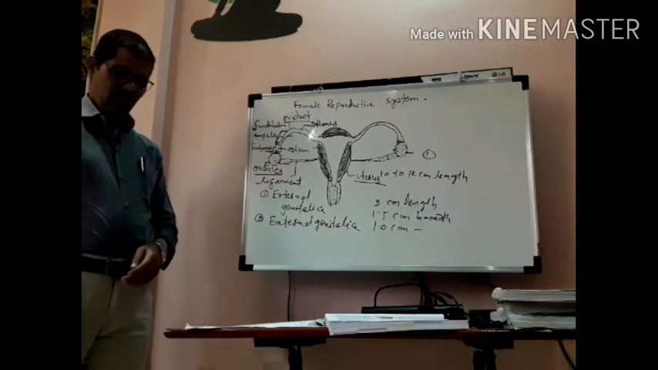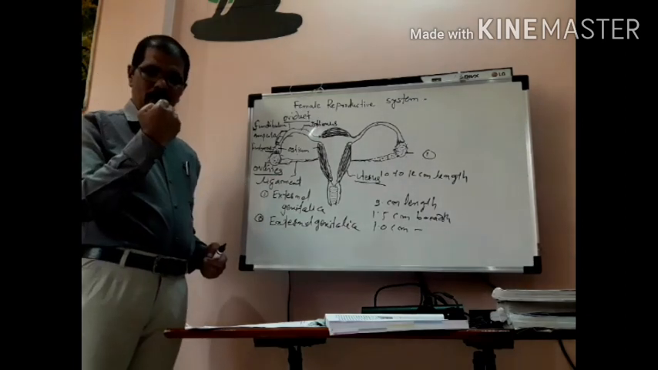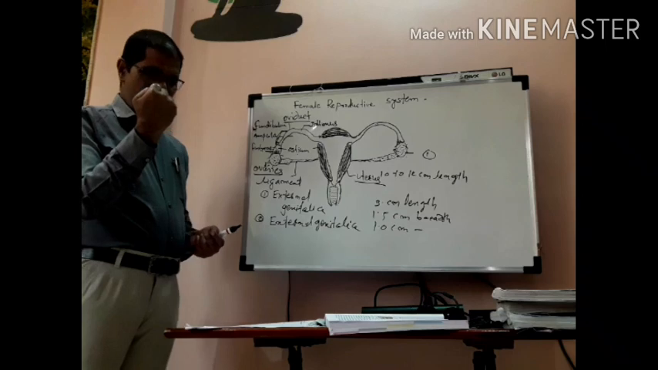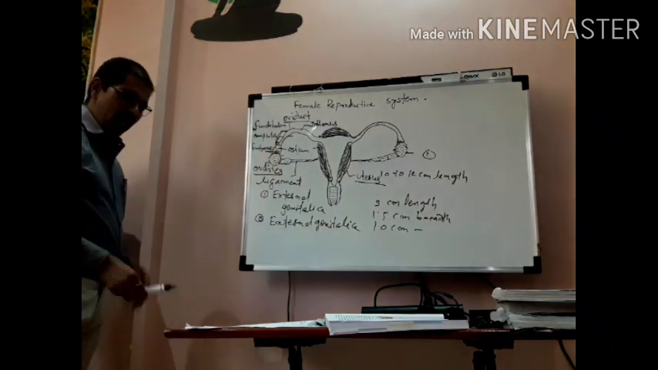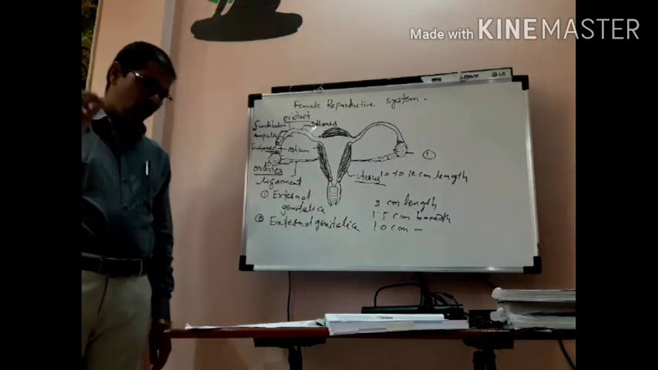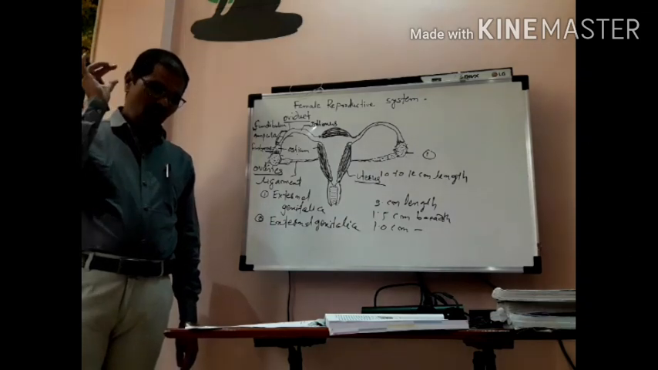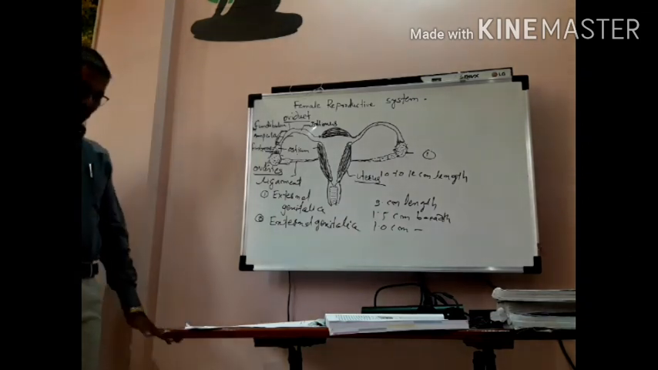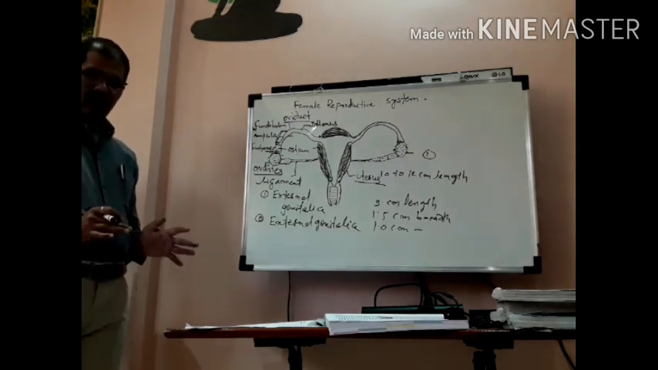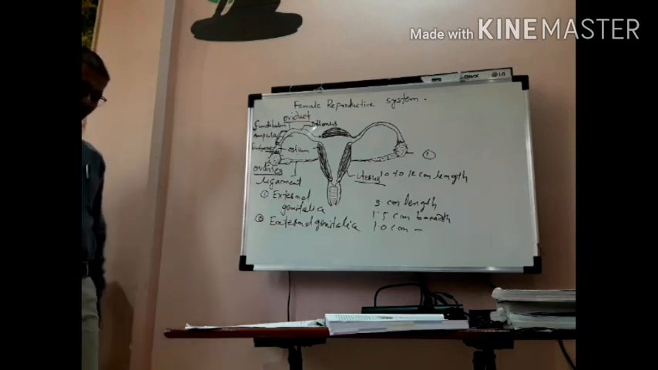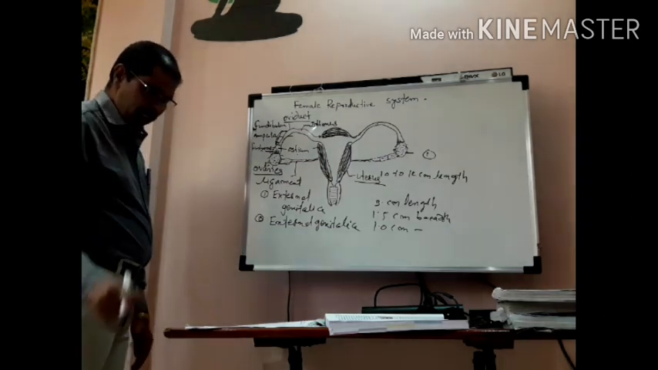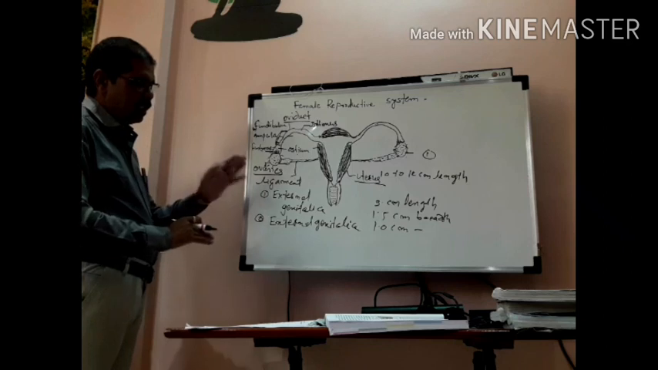What is the uterus? It is also called the womb. It is a pear-shaped, hollow, muscular, bag-like or sac-like structure. It is located above and behind the urinary bladder. Actually, what is its measurement?